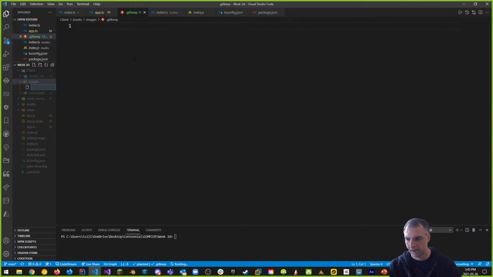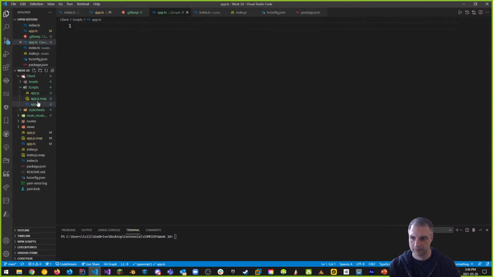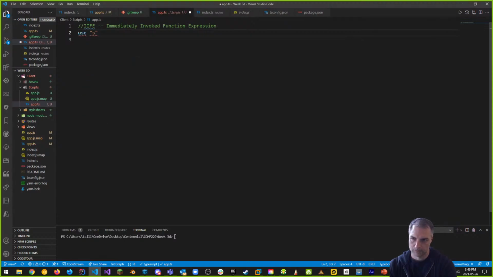So add a new file, and we're going to use TypeScript for this as well. We'll call it app.ts. It'll be empty for now, but what we're going to do is add an IIFE. Remember we did an IIFE before, which stands for an immediately invoked function expression. We're going to put that in here, and it's going to look like this. Use strict. How about I do it the right way? Okay, use strict.